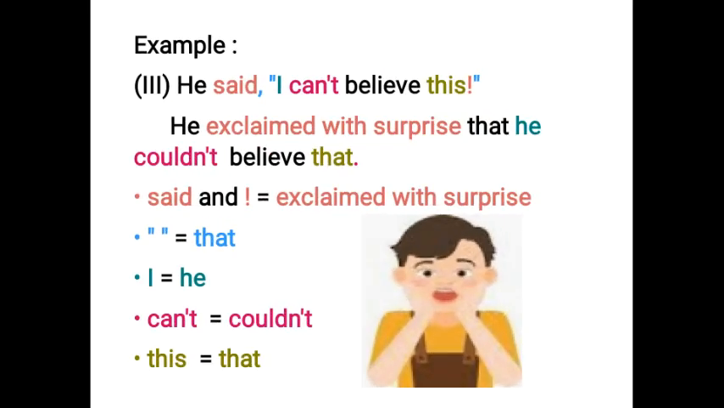Third example, he said, I can't believe this. When we change it into indirect speech, it will become, he exclaimed with surprise that he couldn't believe this. We will write exclaimed with surprise in place of said and inverted comma, because reported speech is showing the expression of surprise. In place of I, we will write he because he is referring to himself. Can't will change to couldn't because reporting speech is in past tense.